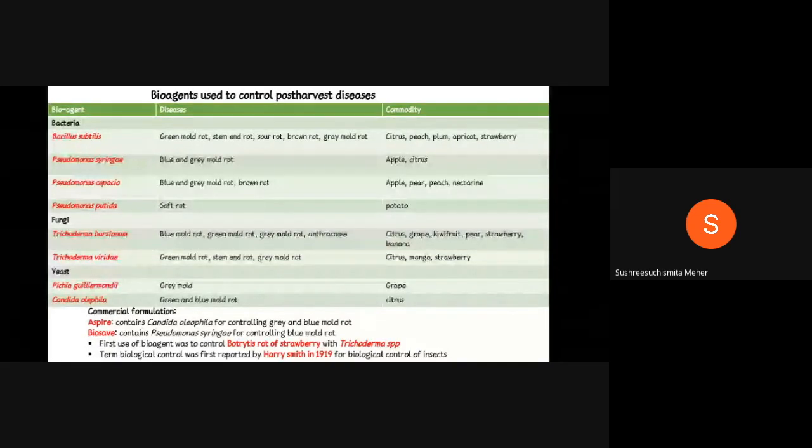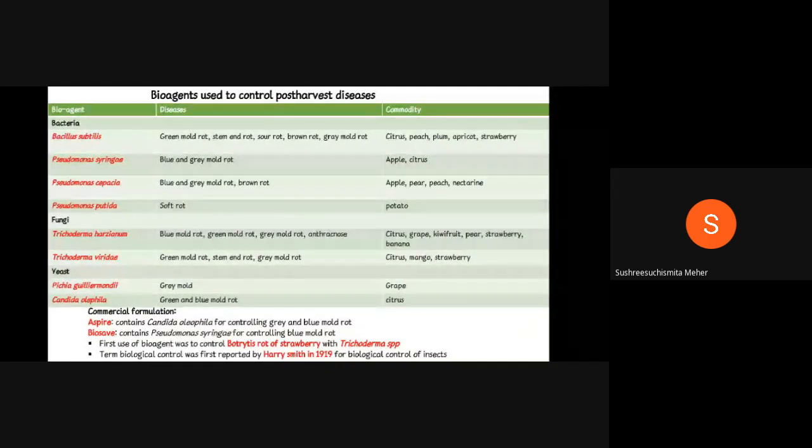And here, coming to various bioagents to control major diseases of fruit and vegetable crops, coming to the bacterial section, it's Bacillus subtilis. It is used to control green mold rot, stem end rot, sour rot, brown rot, and gray mold rot of citrus, peach, plum, apricot, and strawberry. Coming to Pseudomonas syringae.